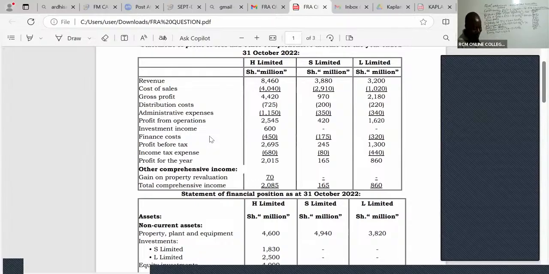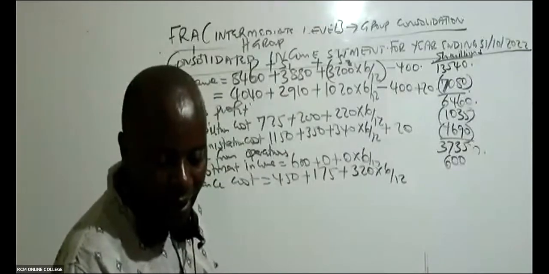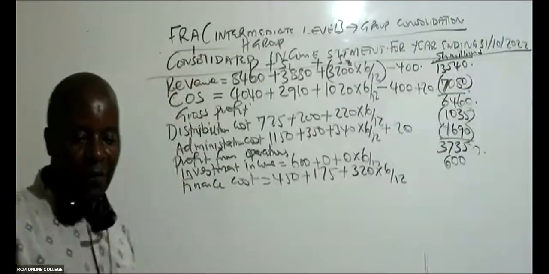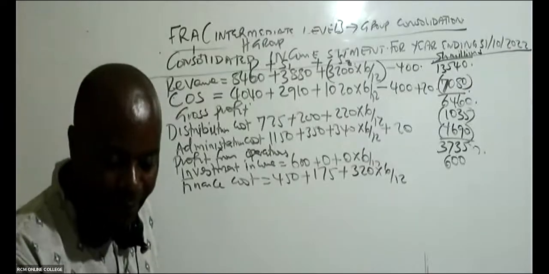Normally with finance cost there is no adjustment. Free marks, low hanging fruit. 175 plus 320. The 320 is for a whole year, but this thing was only ours for 6 months, so times 6 over 12. Can somebody in this case give us this answer?